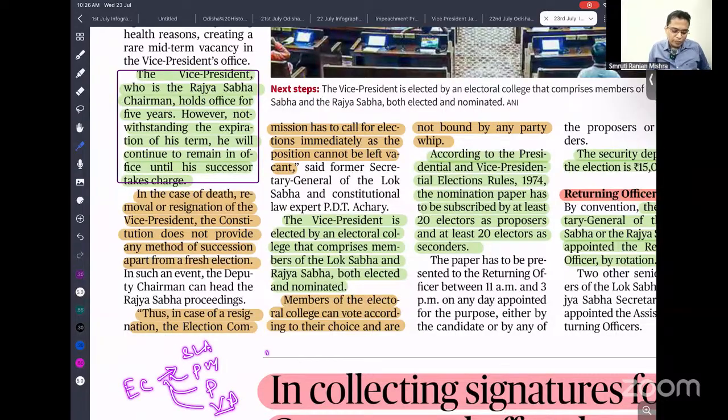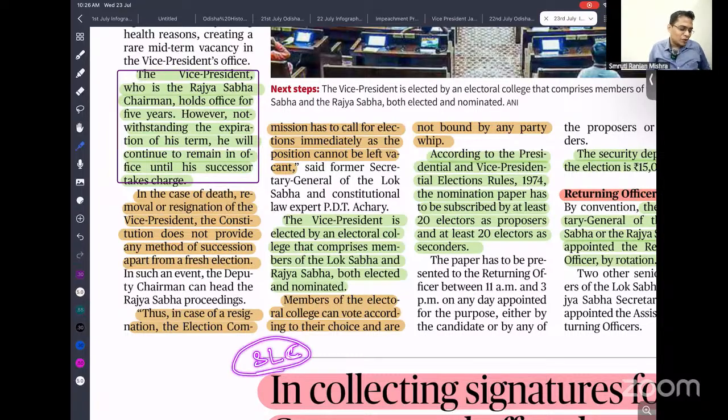So tell me in the comment box who is conducting elections to the state legislative council. Let me see how many of you know which institution conducts elections to the state legislative council.